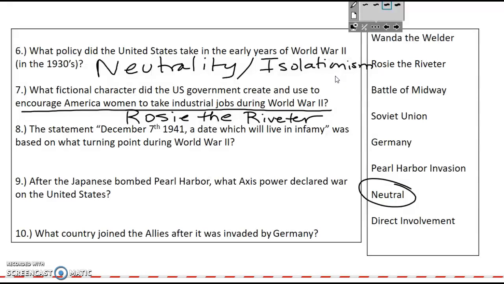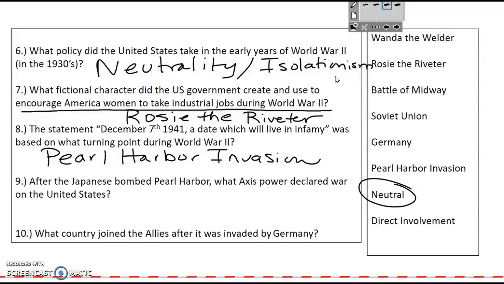Number 8, the statement, December 7th, 1941, the date which will live in infamy, was based on what turning point during World War II? And that was the invasion of Pearl Harbor, which was a surprise attack by the Imperial forces of Japan. About 1,200 sailors died when the USS Shaw and USS Arizona were destroyed. A total of 2,500 Americans perished in that surprise attack.